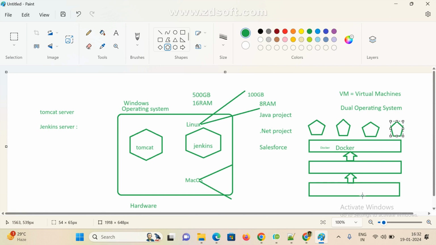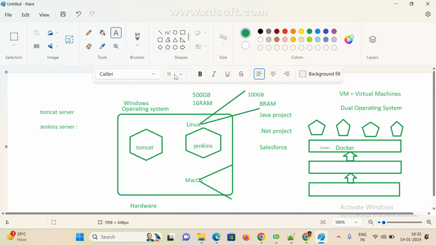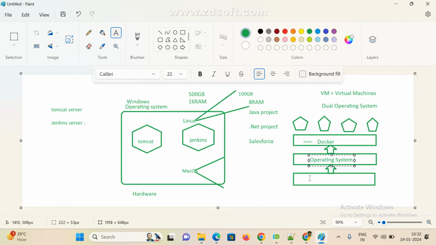Now here, no need to share any hardware resources with these containers. Based on your container usage, automatically, this is the kernel, right? The kernel means the operating system. This is the hardware devices. On top of it we install the operating system, then Docker, and with Docker we can create multiple containers.